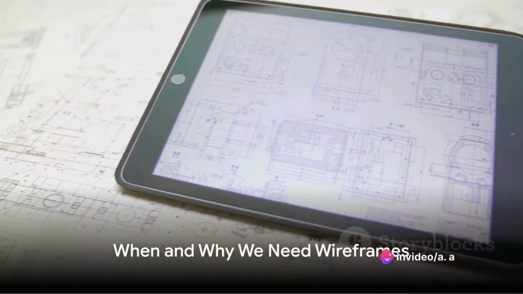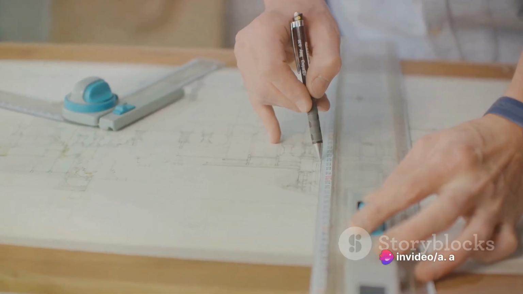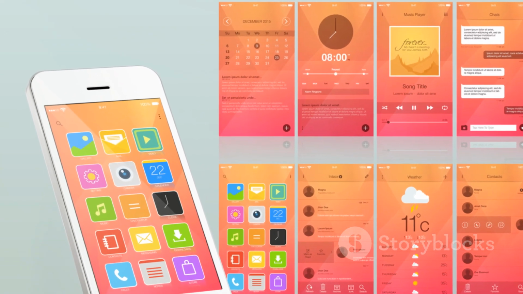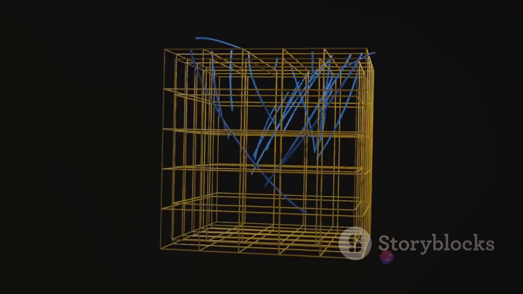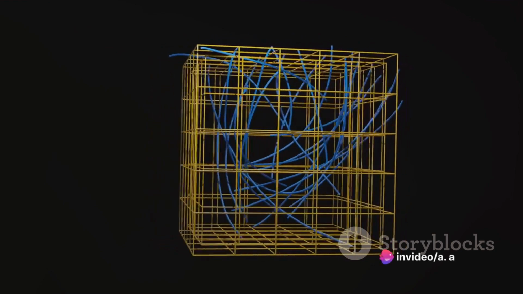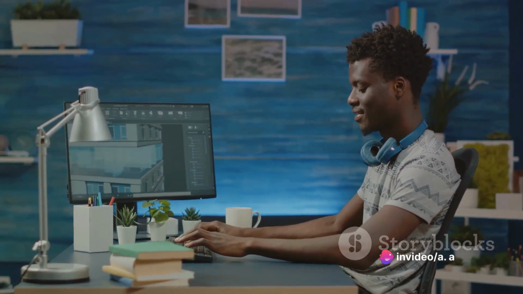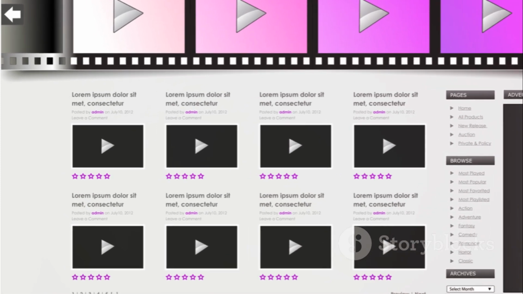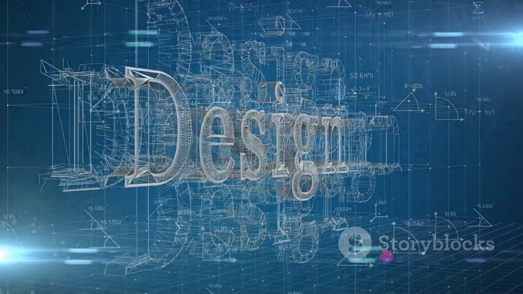Why and when do we need wireframes, you may ask? Well, imagine building a house without a blueprint. It's the same thing with creating a digital product without a wireframe. Wireframes are crucial in the early stages of the design process, helping us to visualize the layout of a website or an app. They are like the skeleton of a digital product, providing a clear view of its structure. They help us organize elements on a page and see how they'll interact with each other, bringing clarity to what the final product will look like.